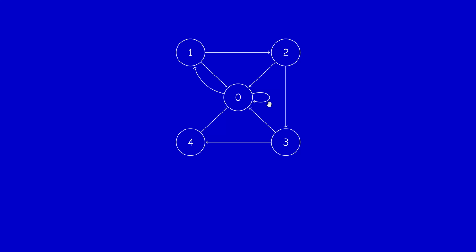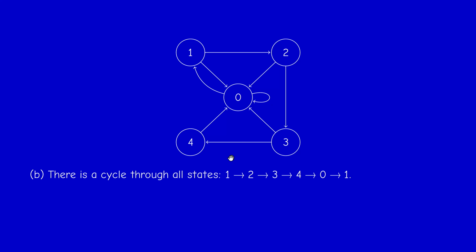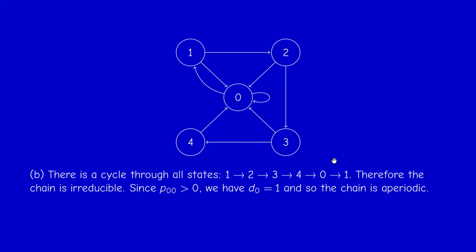So this is the transition graph, and now it's easy to find one Hamiltonian cycle: 0, 1, 2, 3, 4, 0. So all states communicate, and therefore the chain is irreducible. And since it's a finite chain, all states are recurrent, and the period of 0 is 1 because P00 is positive, it's 1/3. So it's an irreducible aperiodic chain.